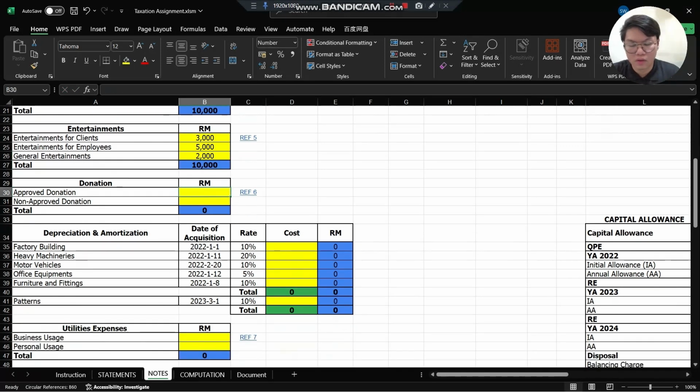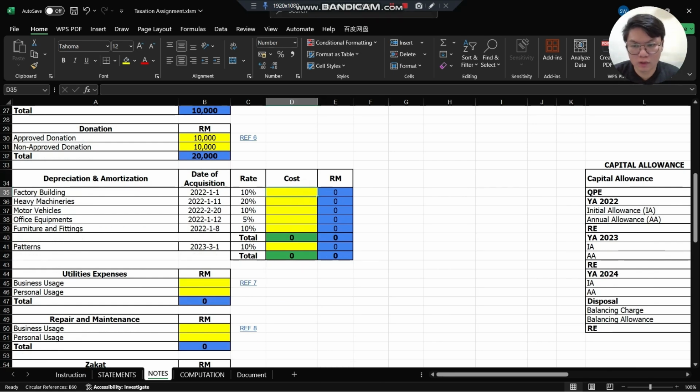For the donations, under approved donation, we assume 10,000 ringgit. Same with the non-approved donations, also 10,000 ringgit. Next, moving to the depreciation and amortization. Now I'm going to key in the acquisition cost for each asset.